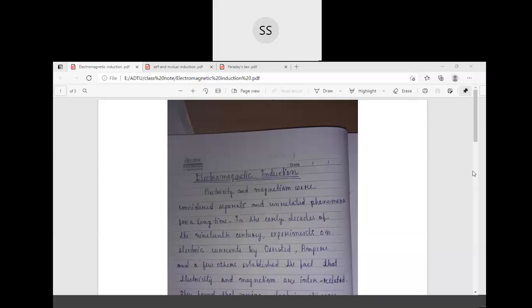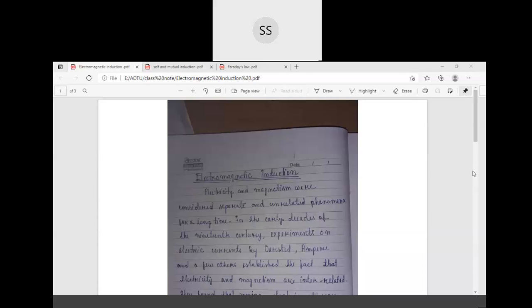So the definition of electric field and magnetic field is similar. Electric field is the area around a charged particle up to which it can attract or repel another charged particle, and magnetic field is the area around a magnet up to which it can attract another magnet.